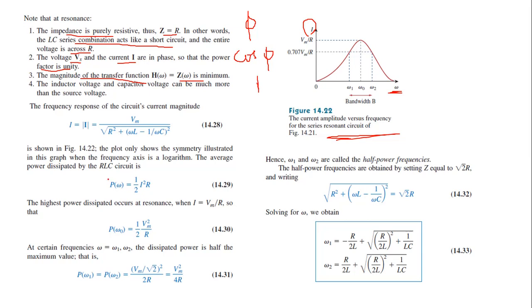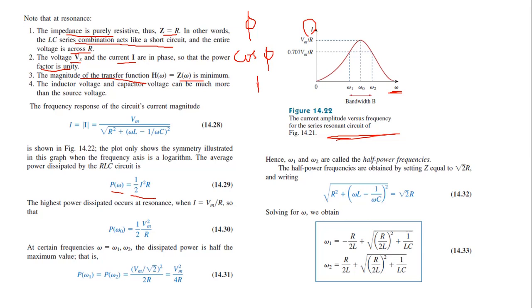Okay, so here the average power dissipated by the RLC circuit is P of omega is equal to half I squared R, right?